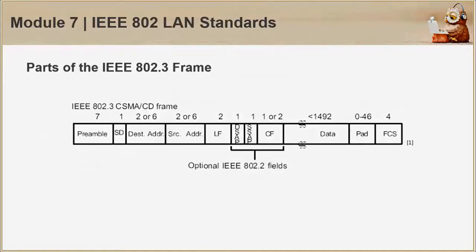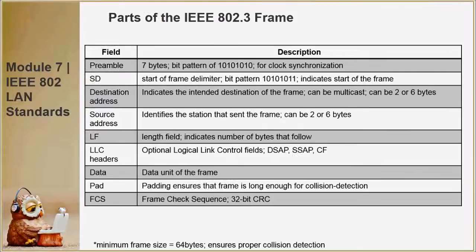Next is the parts of the frame. Here we can see that we have the preamble, the SD, the destination and source addresses, LF, the optional 802.2 fields, data, padding, and the FCS. To further elaborate on these, we have the descriptions.